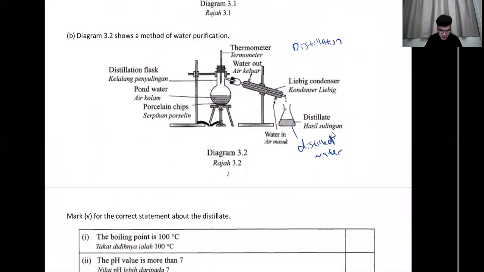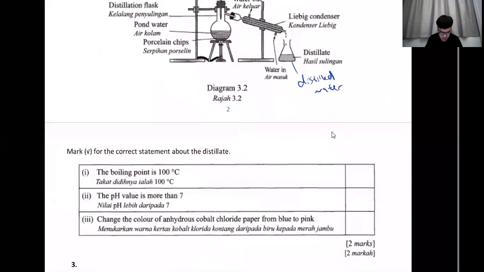Okay, isolate. So the boiling point, okay, correct statement about the distillate, which is this distilled water. Is the boiling point 100? Yes, it is, because distilled water is always 100. And then pH is more than 7? No, your water is not alkaline or acidic. Your water should be neutral.